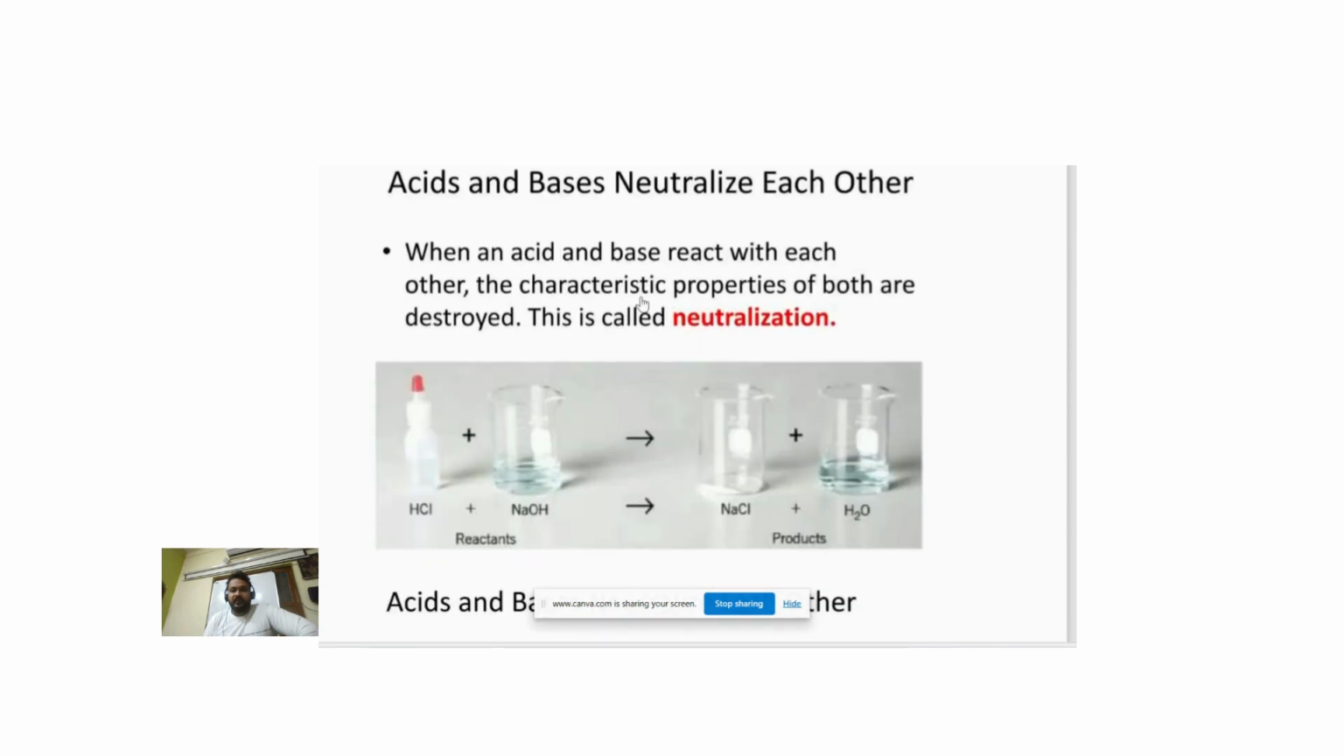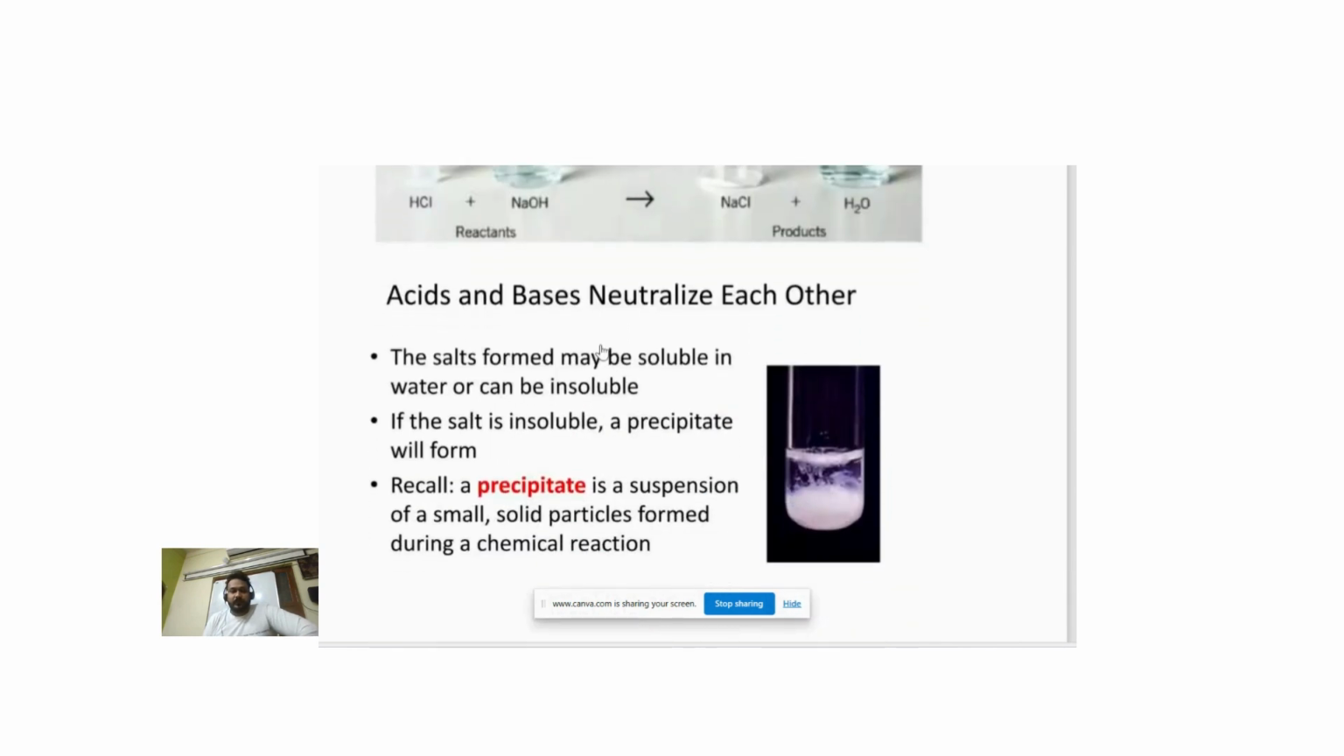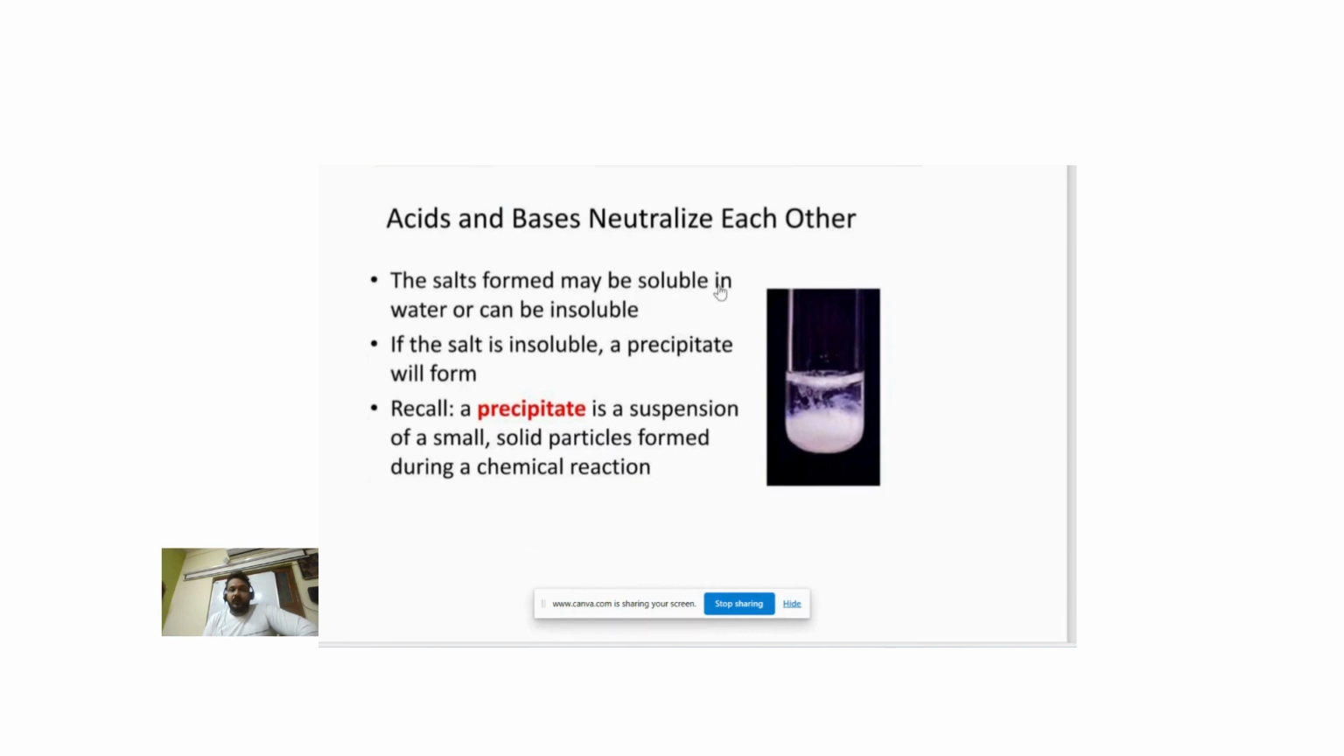Acid and base neutralization reaction. When an acid and base react with each other, the characteristic properties of both are destroyed, and this is called neutralization. For example, hydrochloric acid reacts with sodium hydroxide and forms the salt NaCl and water. Acid and base neutralize each other. The salt formed may be soluble or insoluble in water. If the salt is insoluble, it makes a precipitate, and a precipitate is a suspension of small solid particles formed during the chemical reaction.